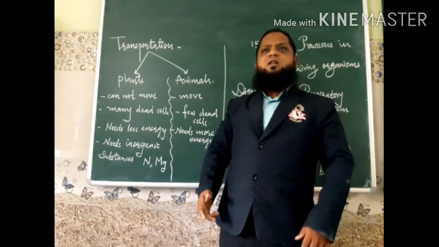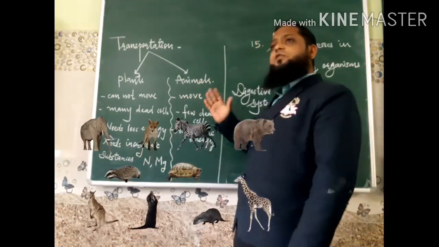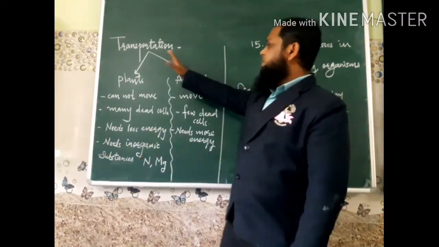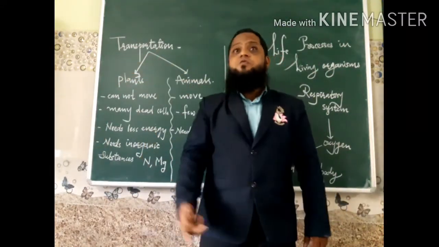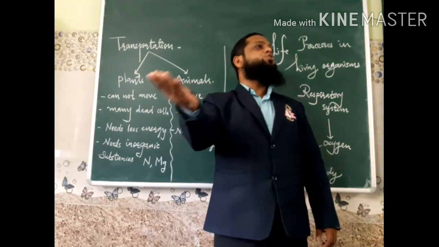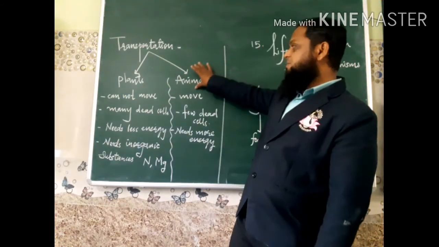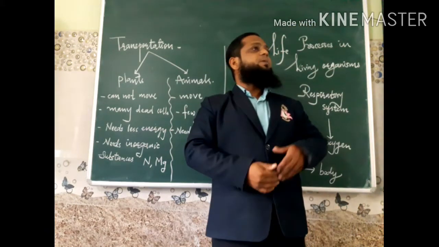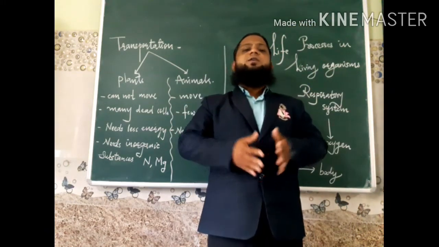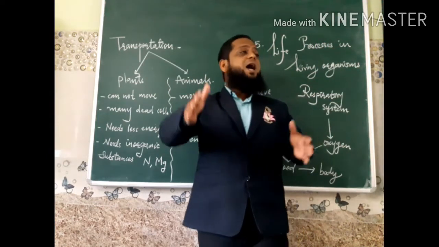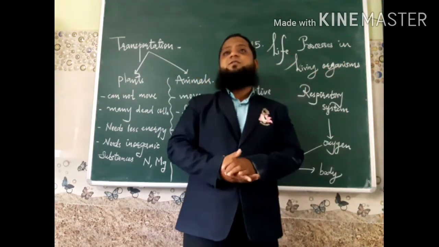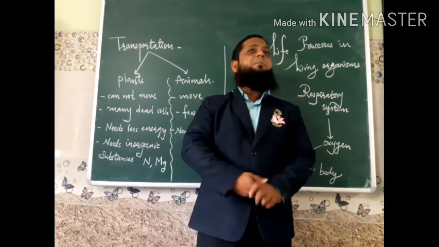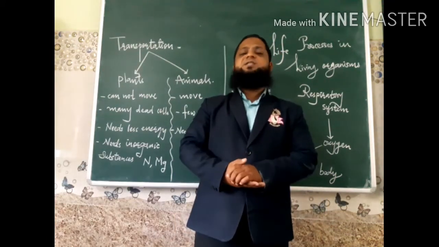We know very well, animals can move from one place to another place, but plants cannot move. In an animal body, few dead cells are present, but in a plant body, if you observe the outer surface of the stem, you will understand that many dead cells are present.